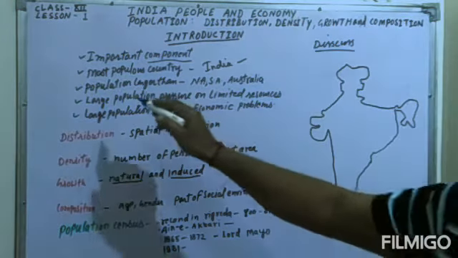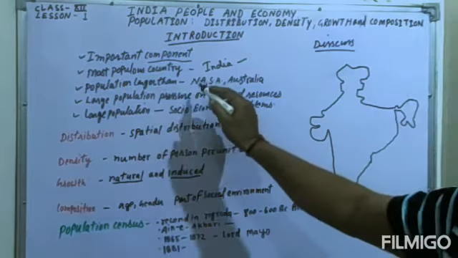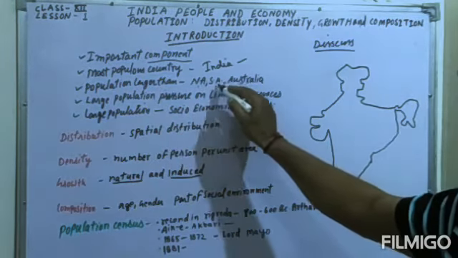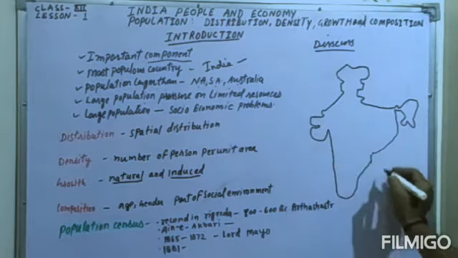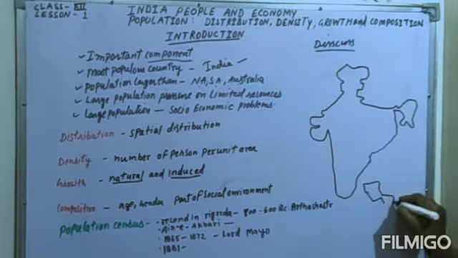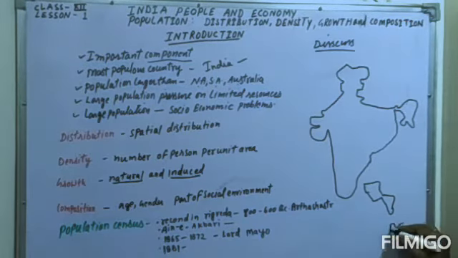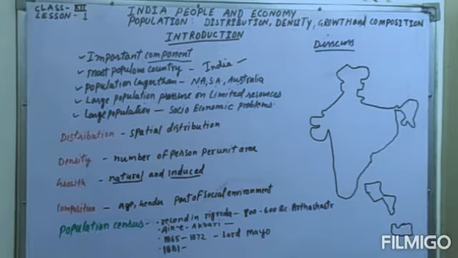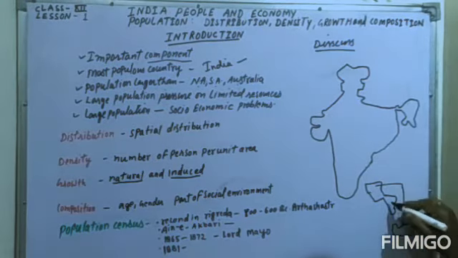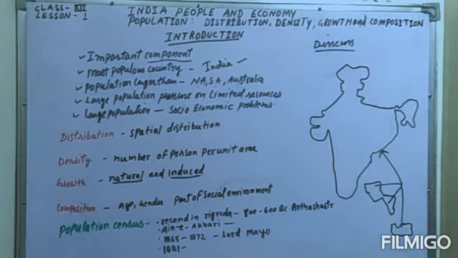Next thing, the population is larger than North America, South America and Australia combined. If you include the population of these countries, that is equal to the population of India. That is a very important thing.